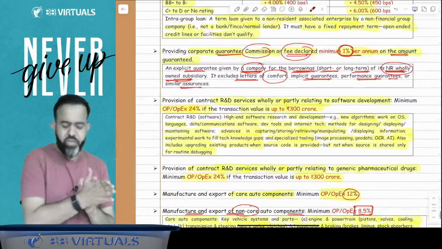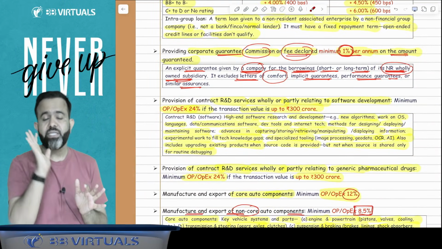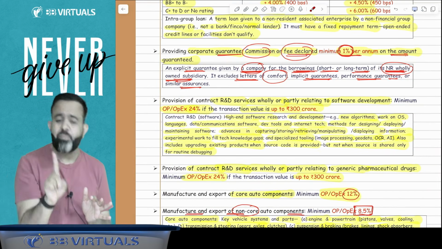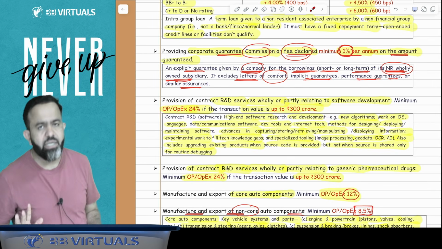After that, suppose, for example, you are giving a corporate guarantee to your 100% subsidiary company, then charge at least 1% of the guaranteed amount as a commission or fees.